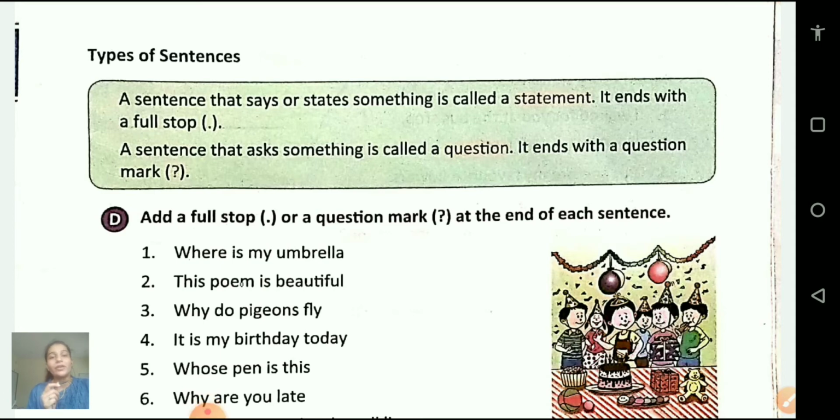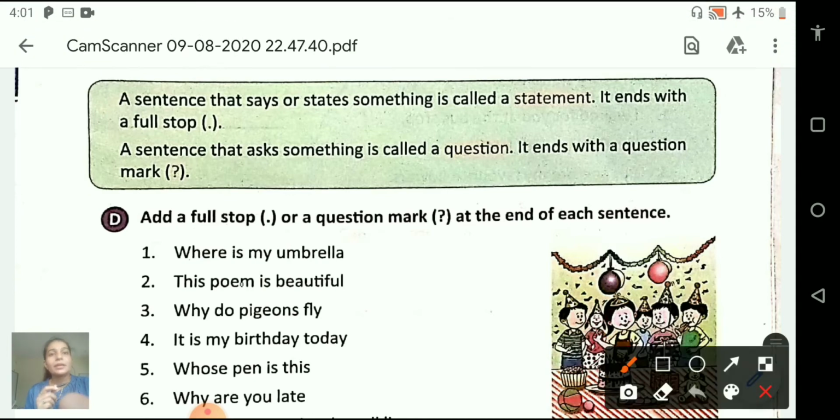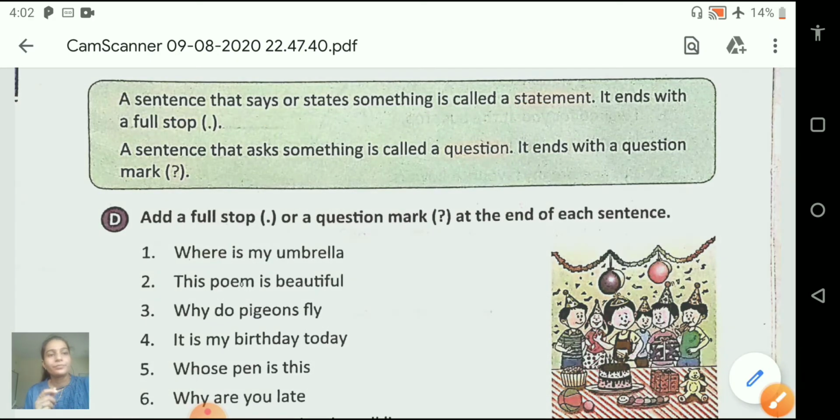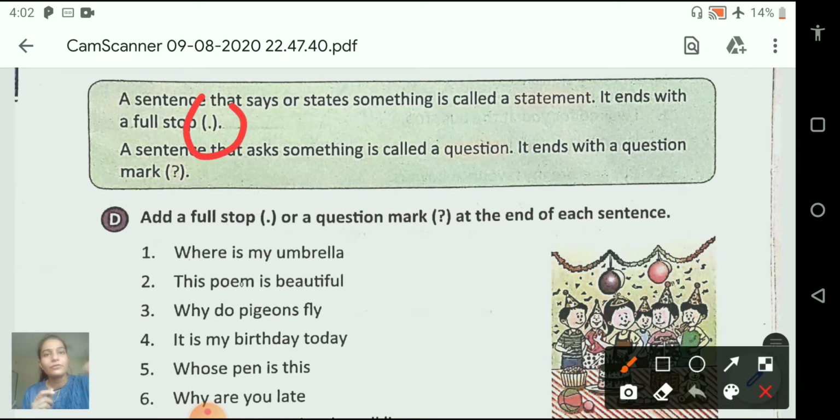In our previous video we learned about sentence. Today we are going to learn about types of sentence. Let's start. A sentence that says or states something is called a statement. It ends with a full stop. It is a full stop.